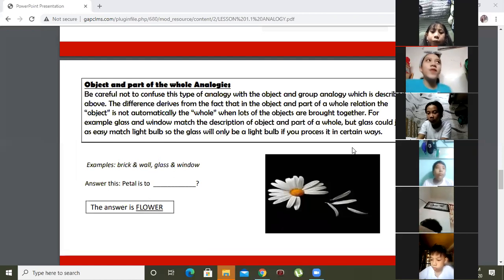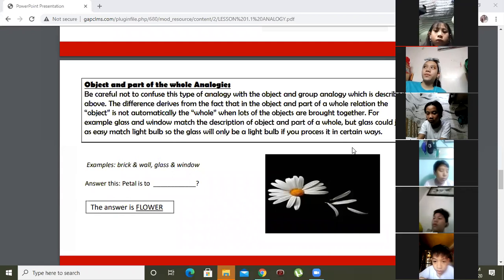In order for you to understand the answer is Paris, you need to first identify the relationship between Philippines and Manila. Capital city po. Very good. In the first pair, Philippines is to Manila, we are talking about the capital of a certain country. Manila is the capital of the Philippines.